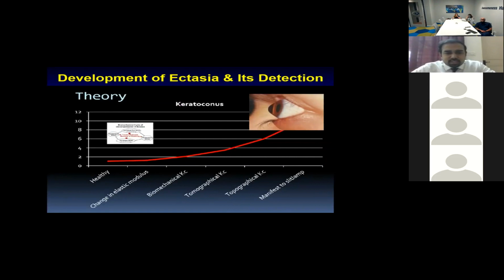which could be an initial change in the elastic modulus of the cornea, then a biomechanical change and a topographic change. So these things could overlap to some extent. These are not watertight compartments, and then you would have a manifest presentation.